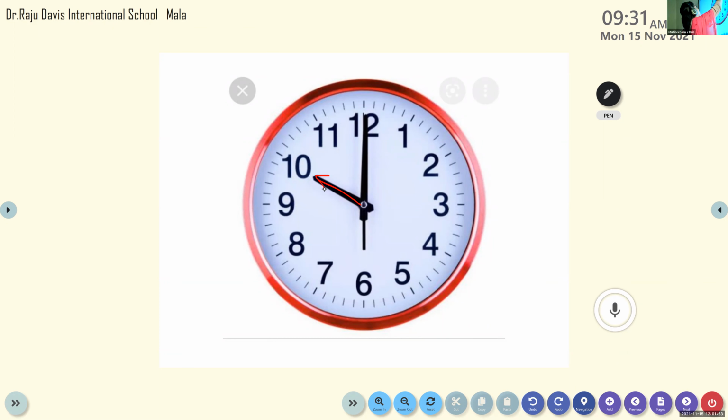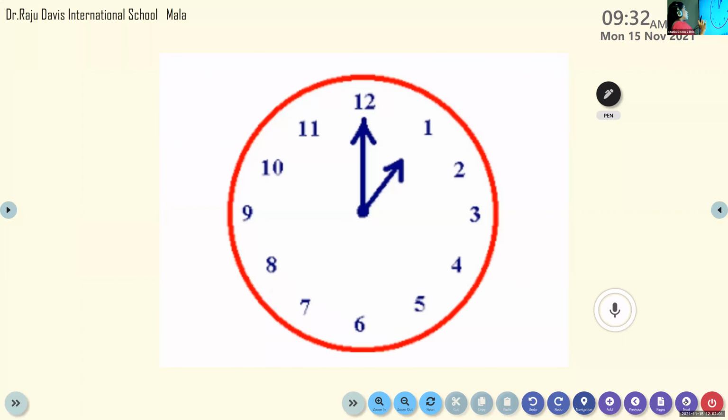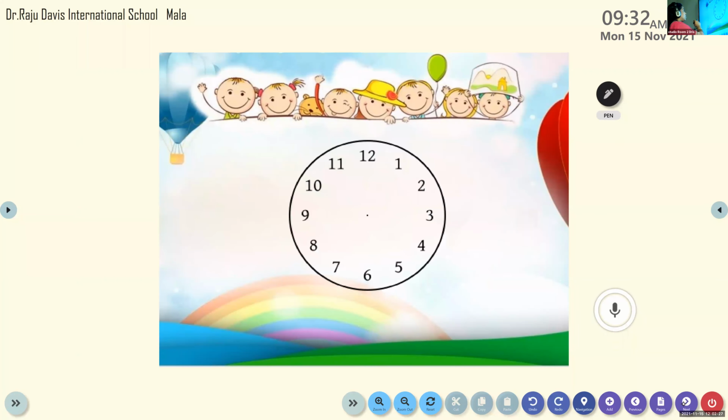Next, Sarah Rofin. Okay. You can see the other clock, isn't it? So can you tell the time now? 1 o'clock. Very good. Correct answer. Where is the long hand? Long hand is on 12. The long hand is the minute hand. The minute hand is on 12 and the hour hand is on 1. Now the time is 1 o'clock. Okay, very good.